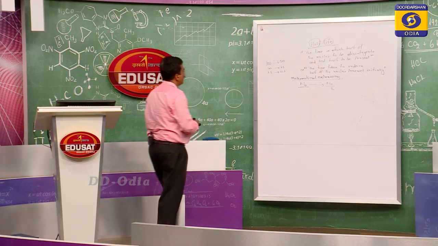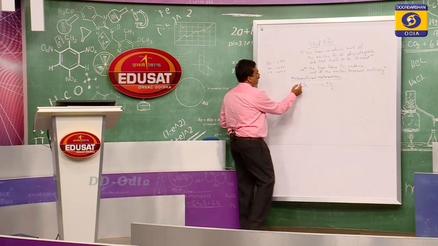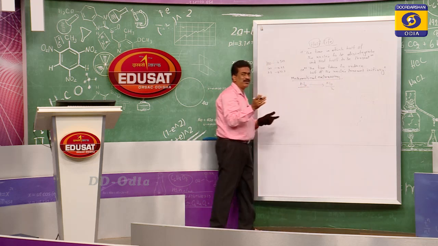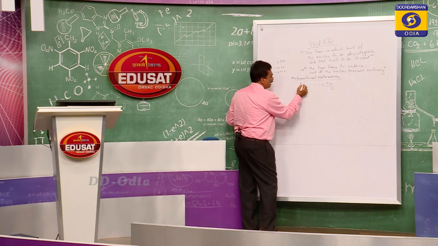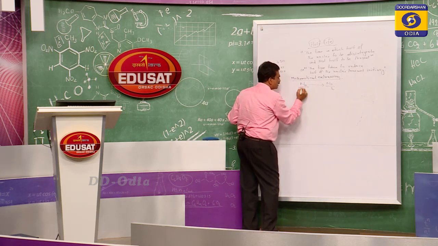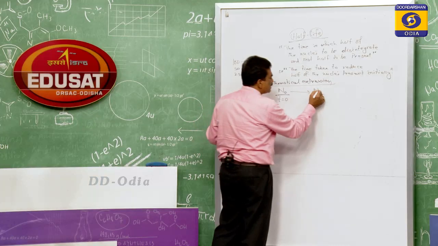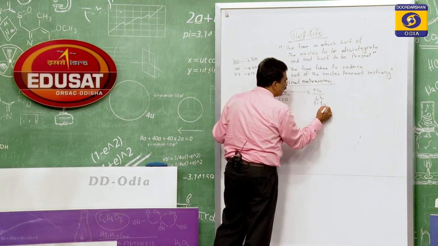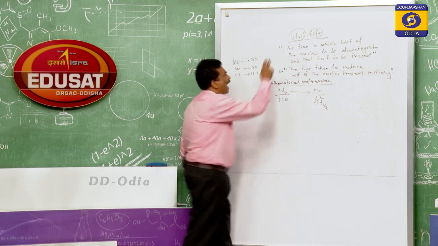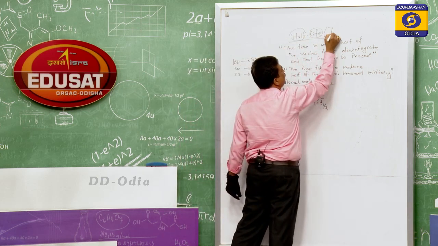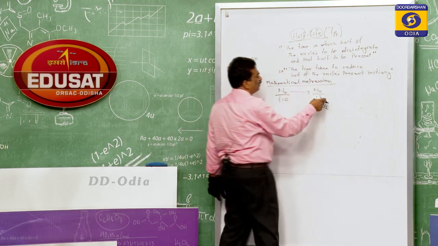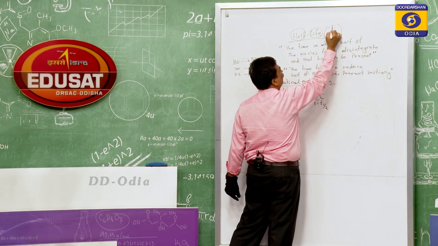So if initially we have N0 and it becomes N0 by 2, then we say that time interval is the half life. So this N0 is at time t equals 0, and for this N0 by 2, the time it takes is taken as t half. So the half life is symbolically t with subscript half, either capital T or small t, whatever you take.